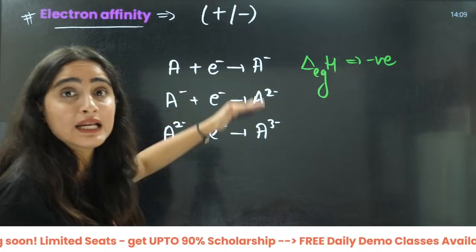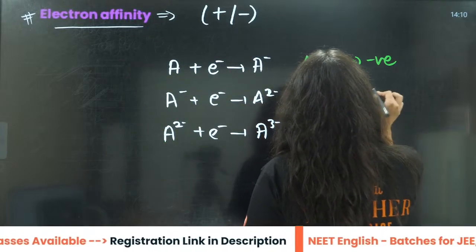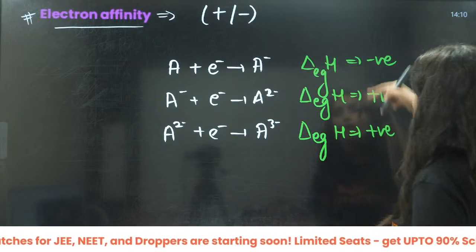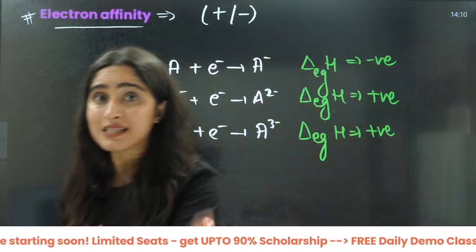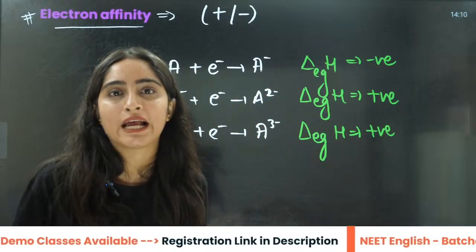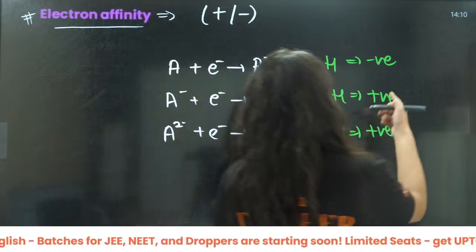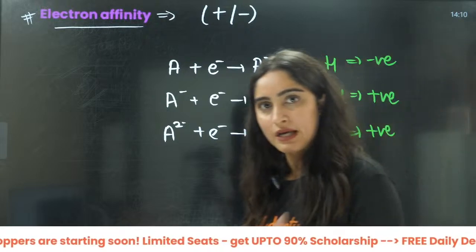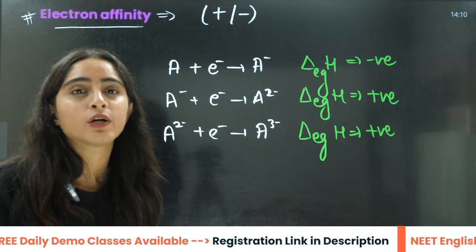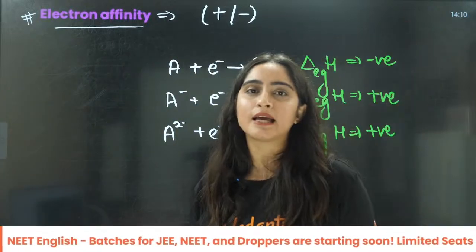But all the other electron gain enthalpies are going to be positive, right? The reason behind that is, okay, I am full now, I don't want to gain more electron, but we are giving it electron, so this is going to be positive, and so on. So only the first electron gain enthalpy will be negative, that is exothermic. The rest of them will be endothermic. They are going to absorb it, not release it. They are like, give me the energy, I will not release anything, right?